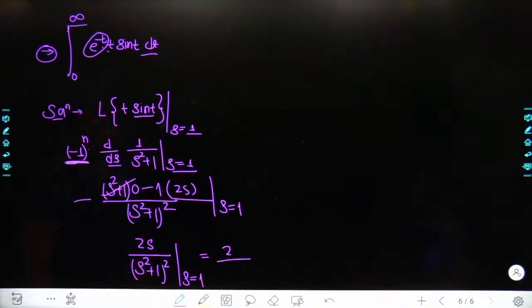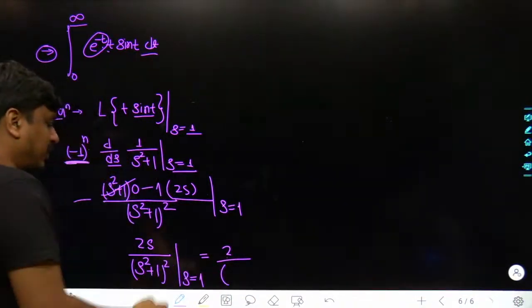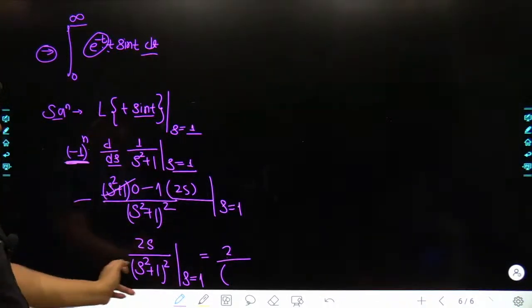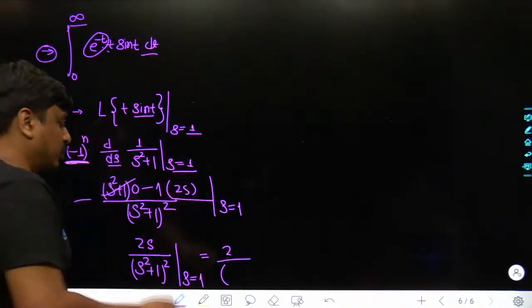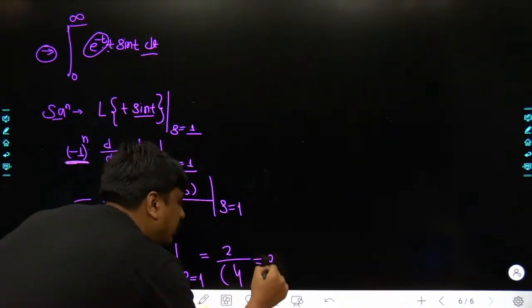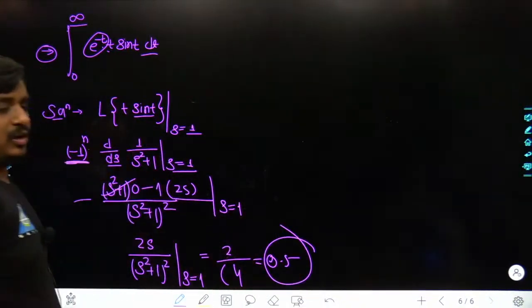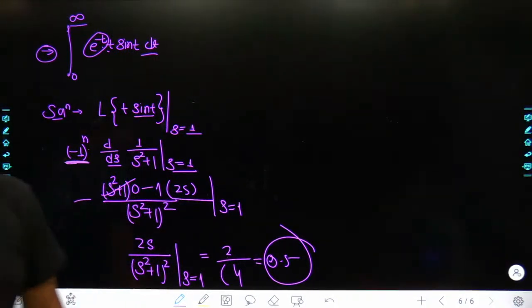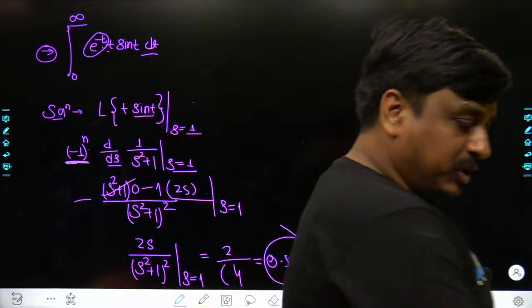And towards the denominator side, what's happening over here? S square, which has been 1, 1 raised to the power of 2 would again be 1. 1 plus 1, that is 2. 2 raised to the power of 2, that would be 4. End of the day, the result that we are supposed to get after doing this huge amount of calculation is half.